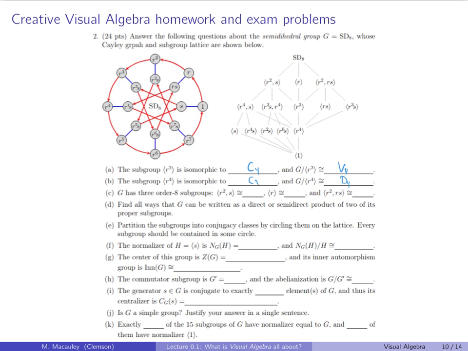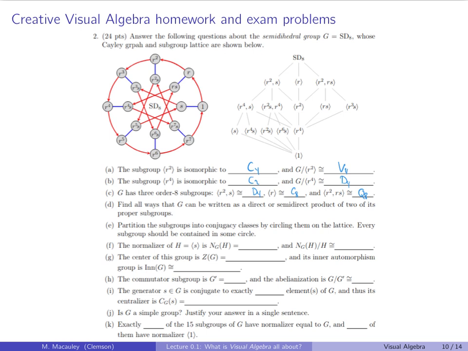G has 3 order 8 subgroups. This one, going down here, is order 8. That looks like the dihedral group. That's D4. Generated by R, that looks like a cyclic group of order 8. That's C8. And then this one here, you've got this little kite shape. That's the quaternion group. My students should know this by inspection. Find all ways that G can be written as a direct or semi-direct product of 2 of its proper subgroups.